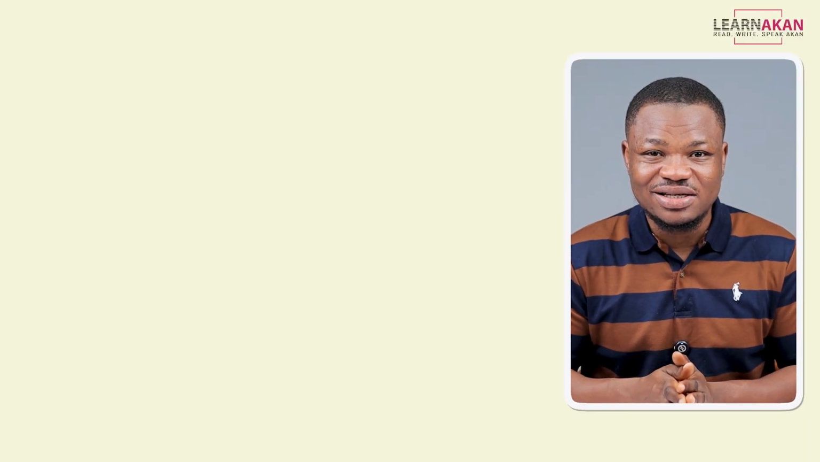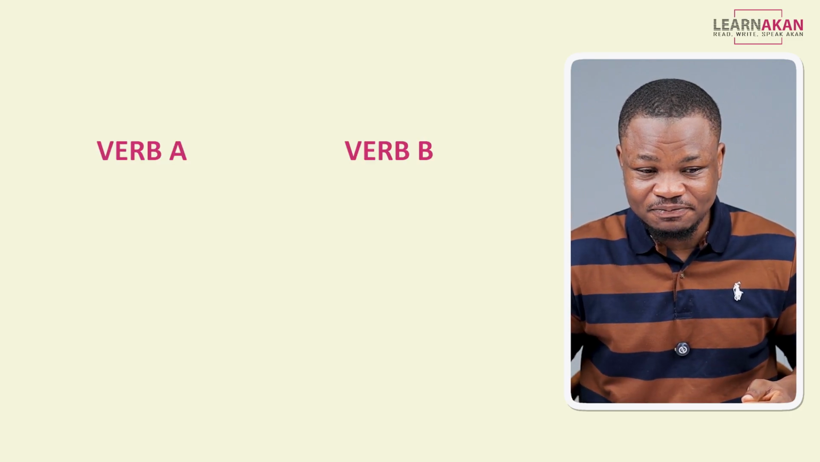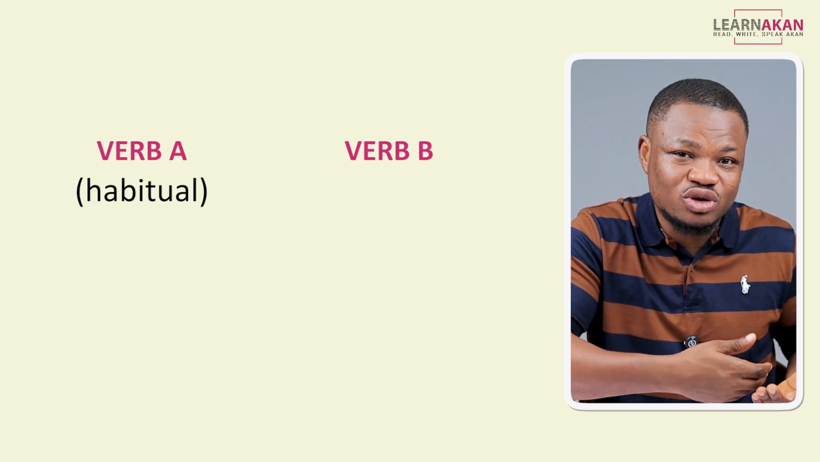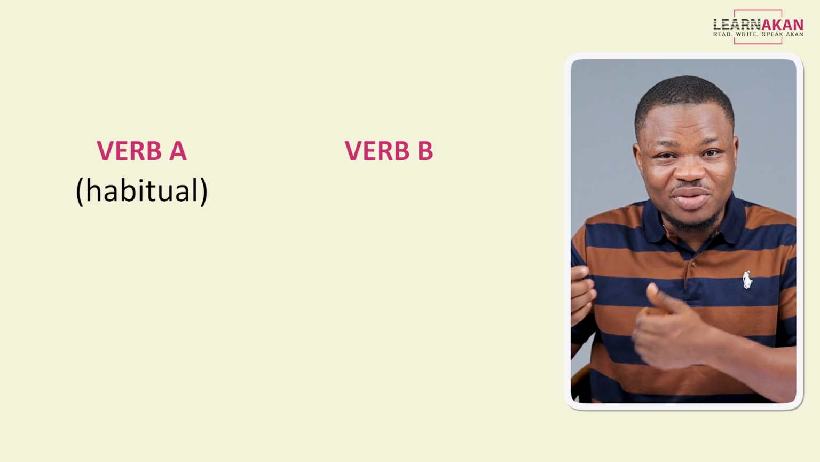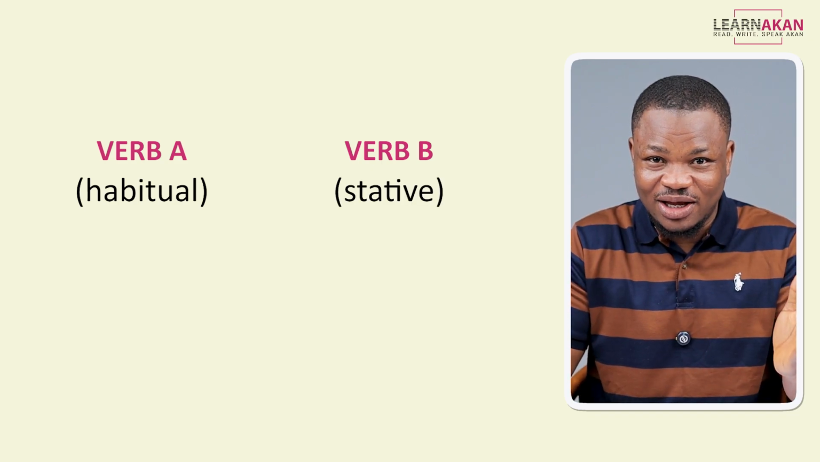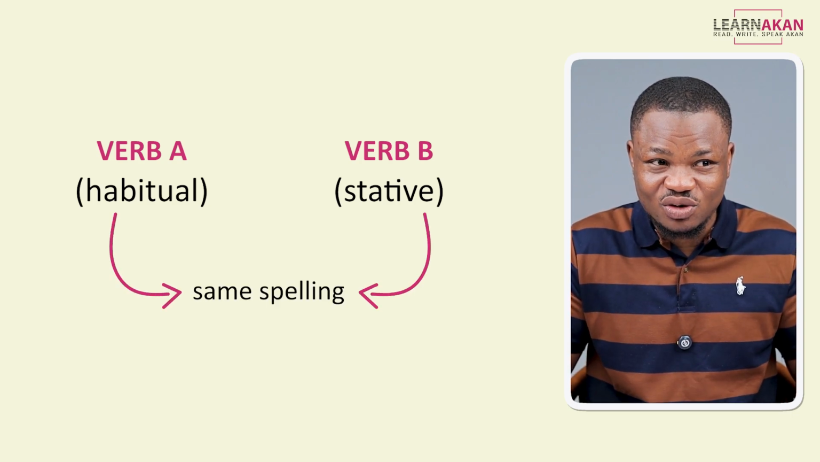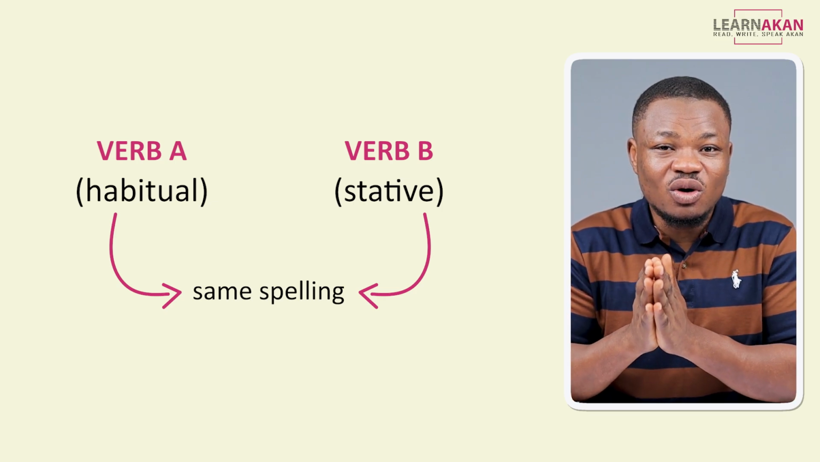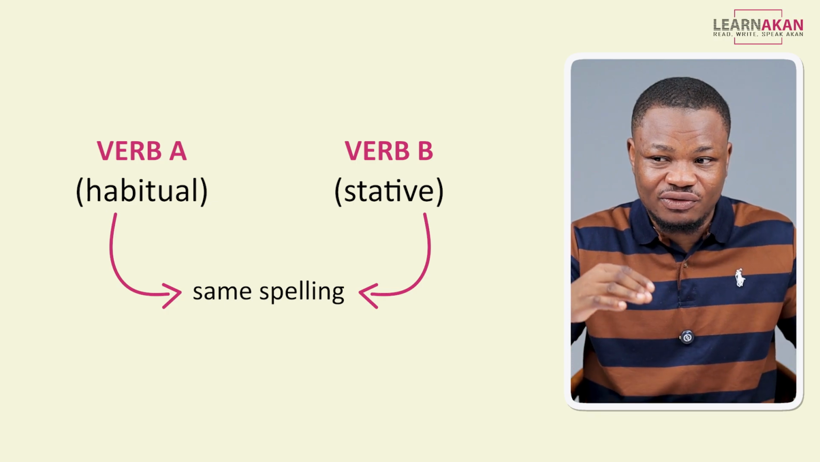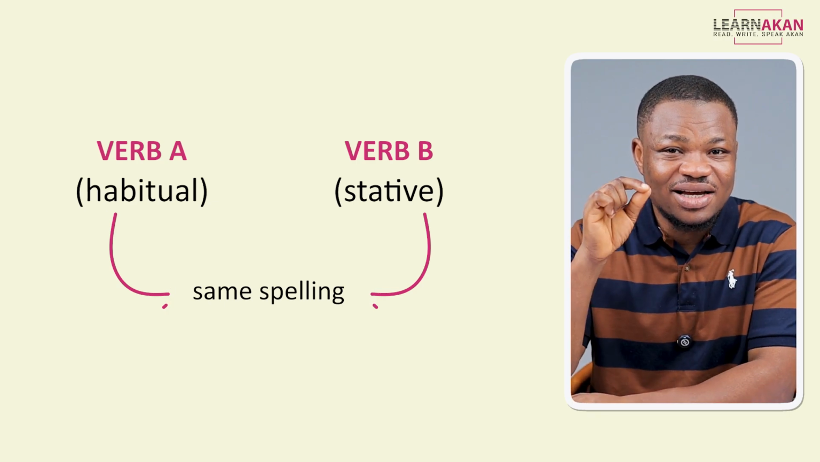What I mean by this is you can have two verbs, verb A and verb B. Verb A would describe a habitual action, a habitual activity, and verb B would describe a state or a condition within a period. But both verb A and verb B would have the same spelling. They share the same spelling, and we will only be able to tell them apart just by the tone with which the syllables of those verbs are pronounced. So that is what we are looking at in today's lesson.